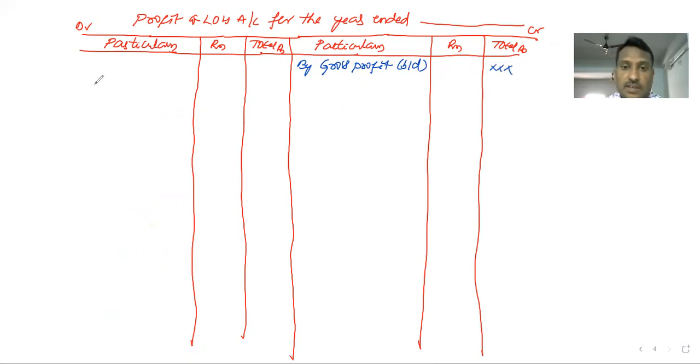In case there is gross loss: to gross loss, brought down from trading account. So writing the gross profit or gross loss in the profit and loss account is the beginning of the second account.